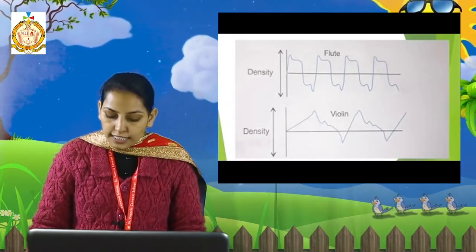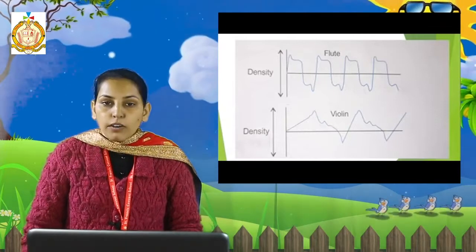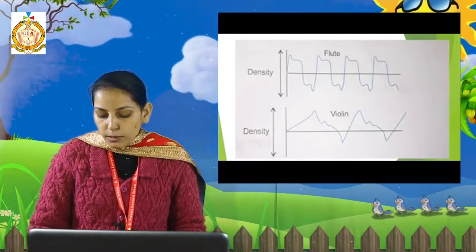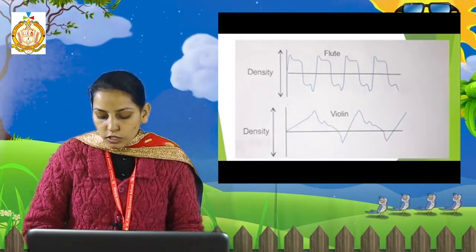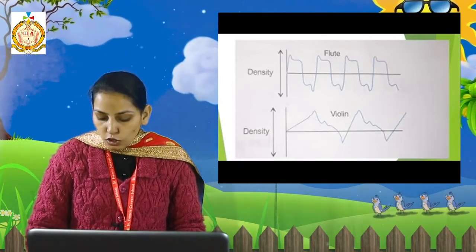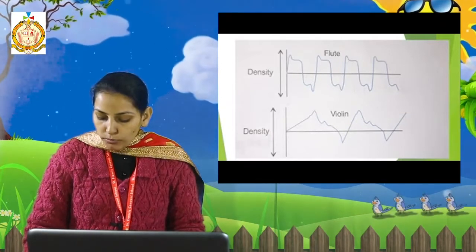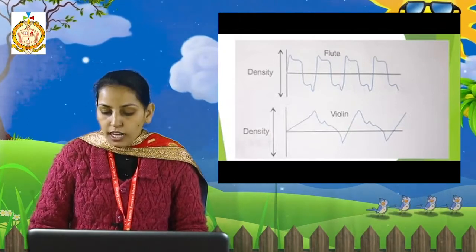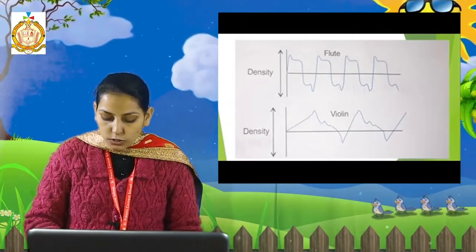Your 32nd answer is on page number 111. First of all, write down from the wind type musical instrument. First of all, write down the heading, length of air column. After that, mark from the fourth line, "when the length of the vibrating air column" up to the last line, "is reduced."